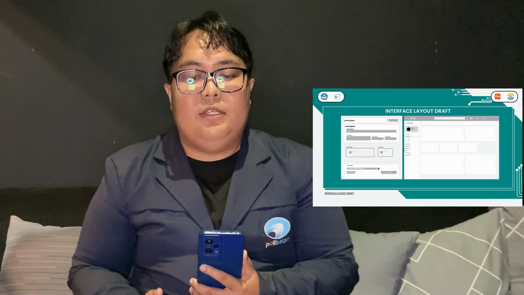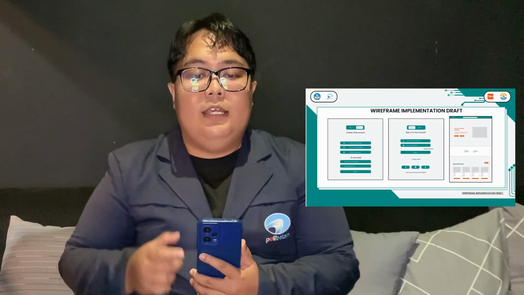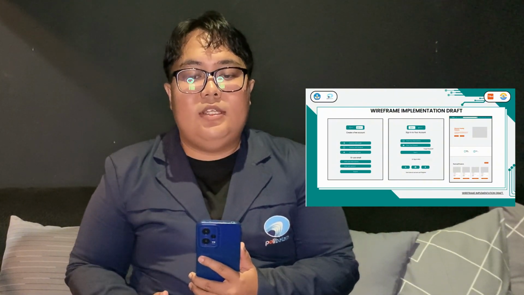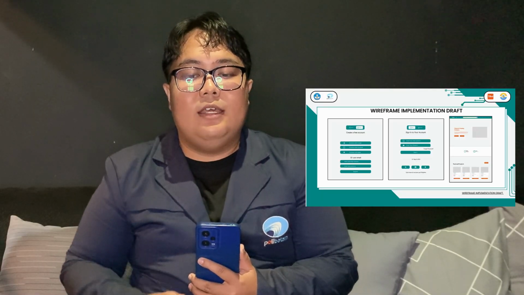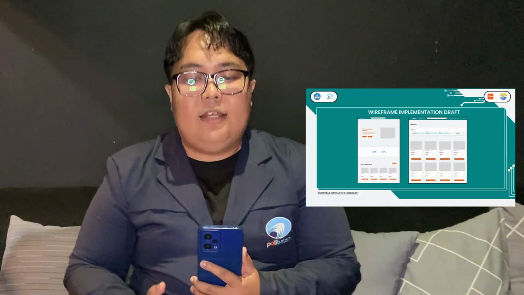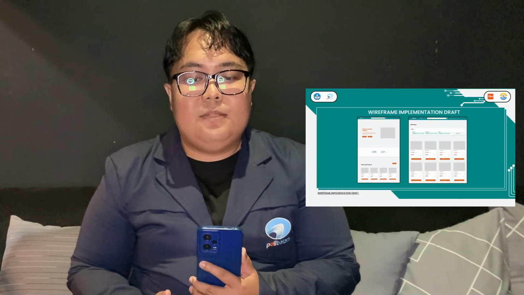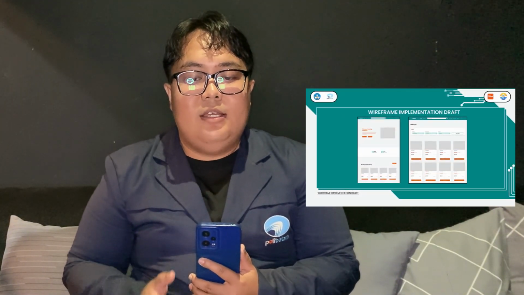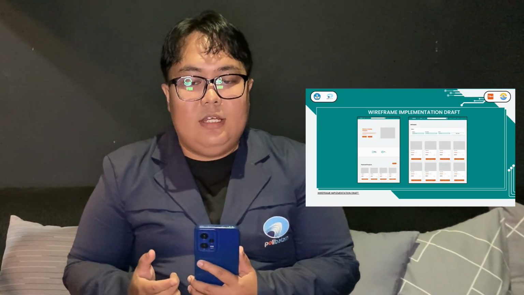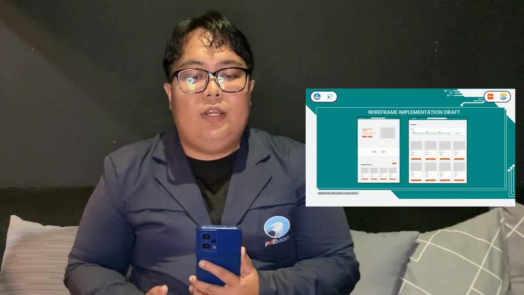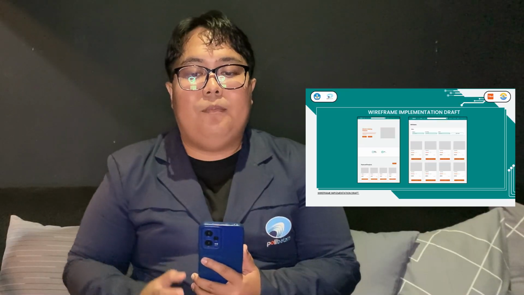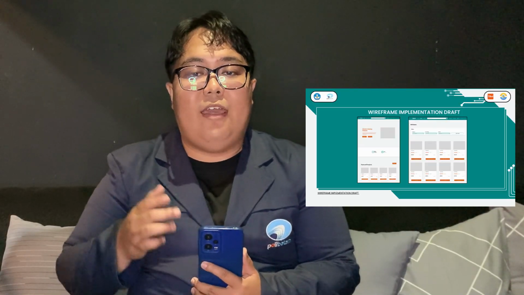In this slide, we show the initial interface layout, focusing on the navigation, structure, and the main content area. And next slide, please. In this next slide, we show the design of the login, registration, and homepage to facilitate user access. Next slide, please. This slide shows the product display and several features such as the product filter, the sorter, and the product card layout, which are designed to make product exploration more efficient.